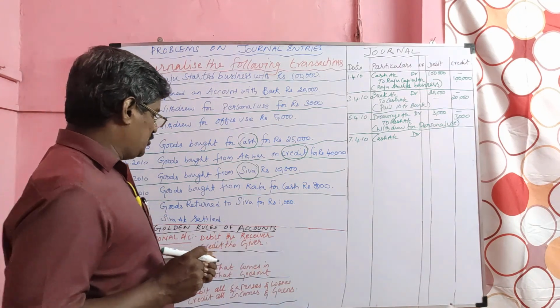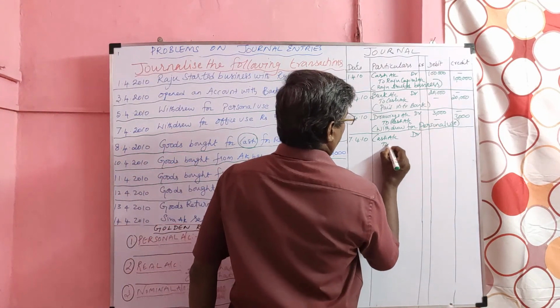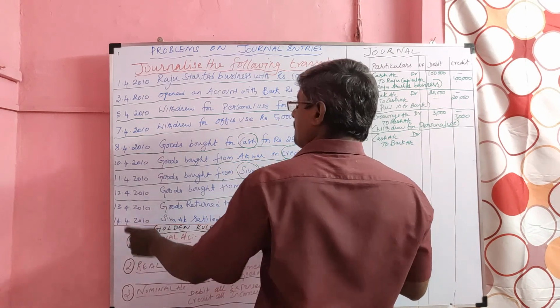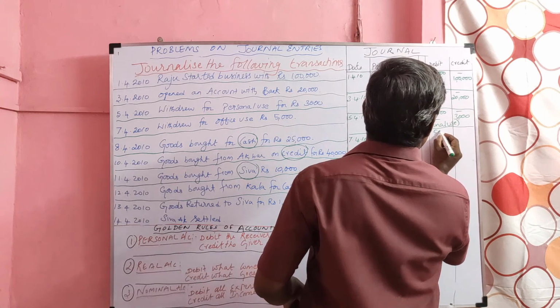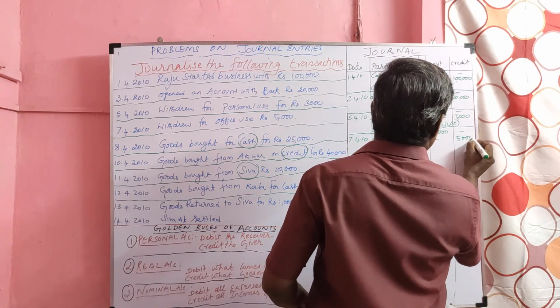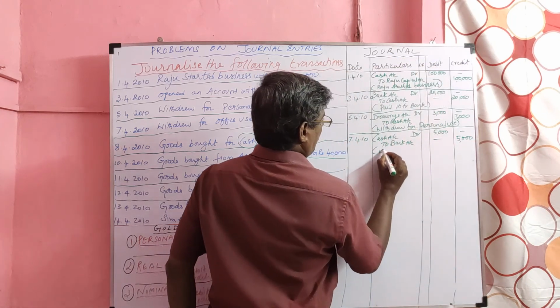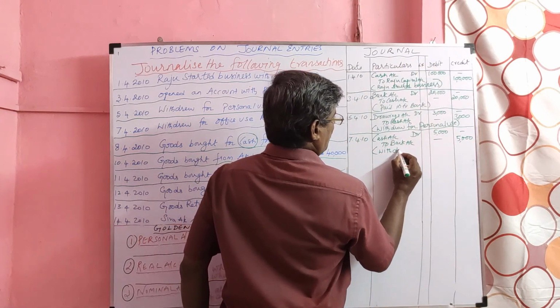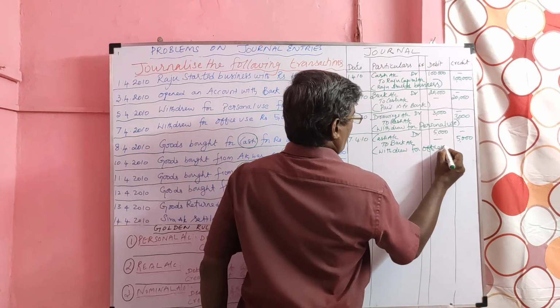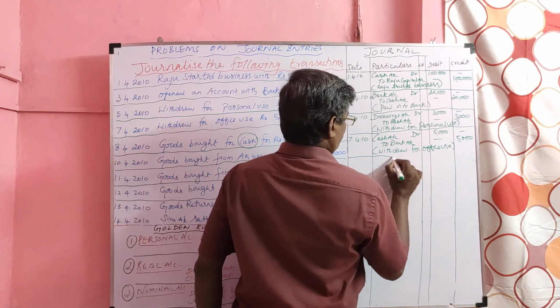Bank is the giver, so bank should be credited. Value of the transaction 5,000 rupees. Narration: withdrew for office use.